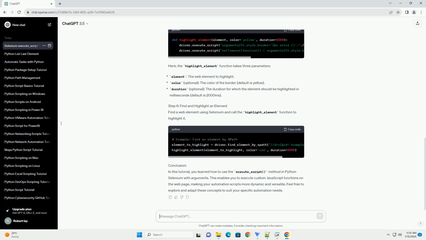Conclusion. In this tutorial, you learned how to use the execute_script method in Python Selenium with arguments. This enables you to execute custom JavaScript functions on the web page, making your automation scripts more dynamic and versatile. Feel free to explore and adapt these concepts to suit your specific automation needs.